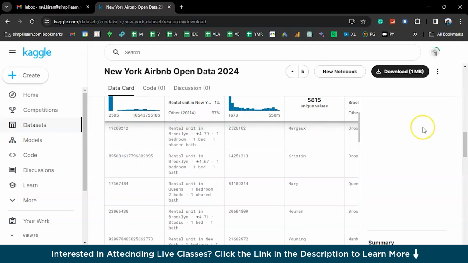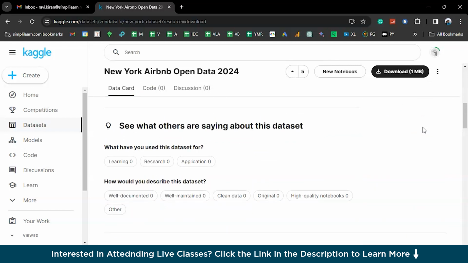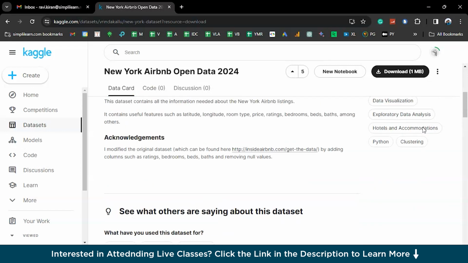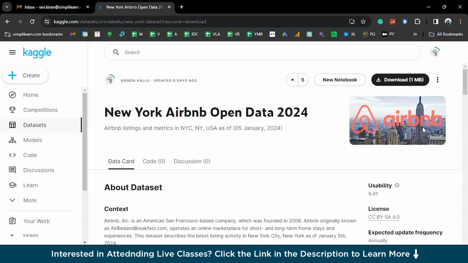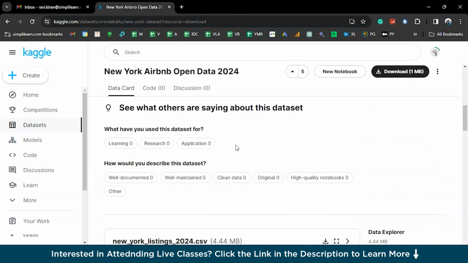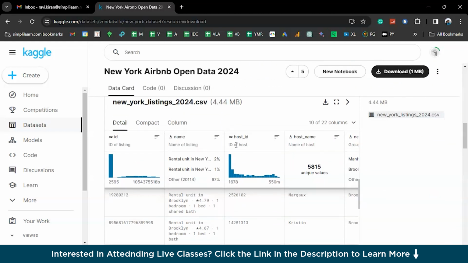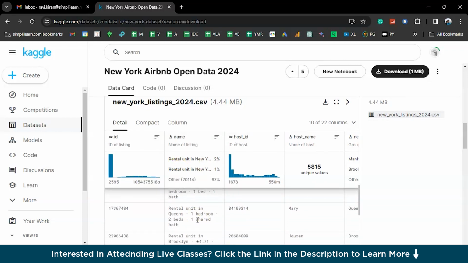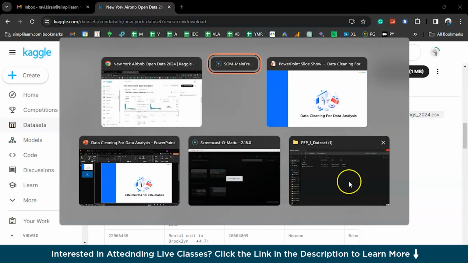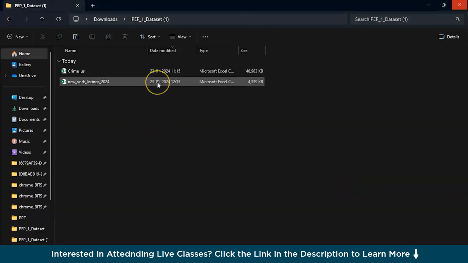So for today, we will deal with this particular dataset, which is New York Airbnb Open Data 2024. This happens to be the latest Airbnb dataset uploaded to Kaggle on Jan 5th, 2024. We will download this dataset and let's presume that we are going to conduct some data analysis using it, and we find some errors or discrepancies in it and we'll try to clean it, right? I have already downloaded this dataset and extracted that particular zip file, and here we have it.